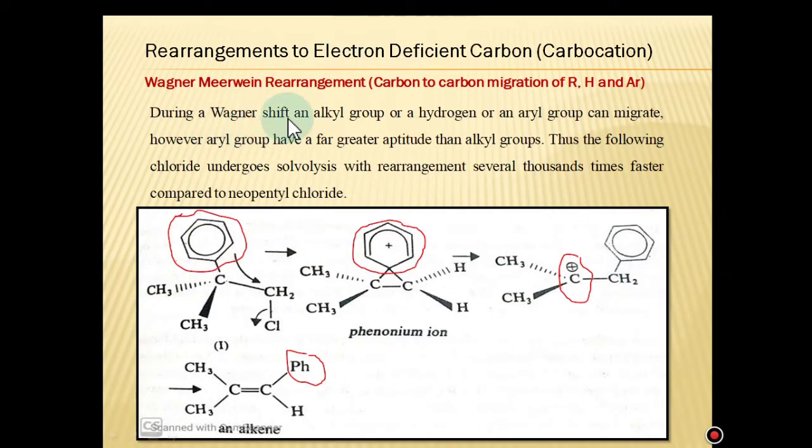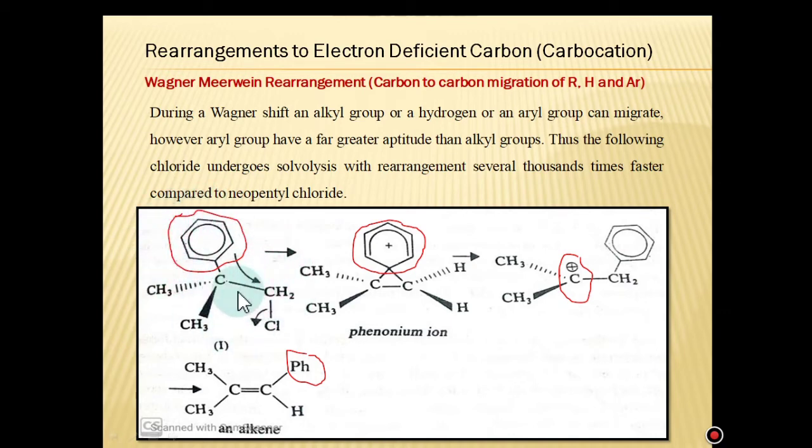During the Wagner-Meerwein shift, an alkyl group, a hydrogen, or an aryl group can migrate. However, the aryl group has a far greater aptitude than the alkyl group. Thus, the following chloride, another example, undergoes solvolysis with rearrangement several thousand times faster compared to neopentyl chloride, because here the migratory group is the phenyl group, which has a greater aptitude of migration than the alkyl or hydrogen.